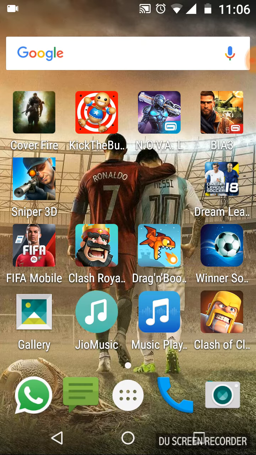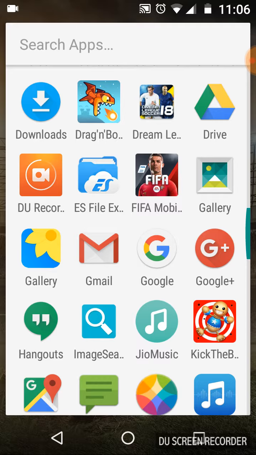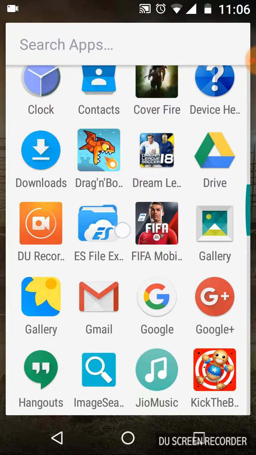So I am going to show you how to set a ringtone in Moto G3. First you have to download ES File Explorer. You can find it in the Play Store.